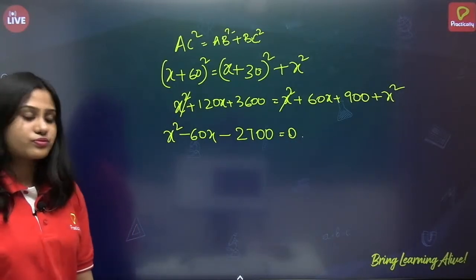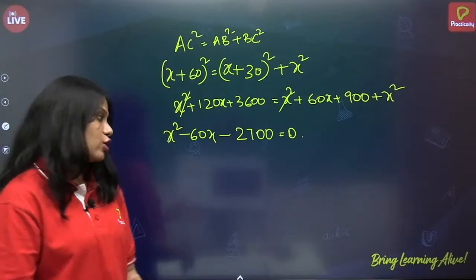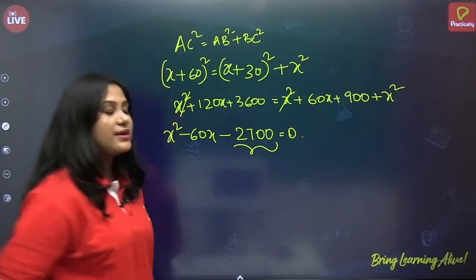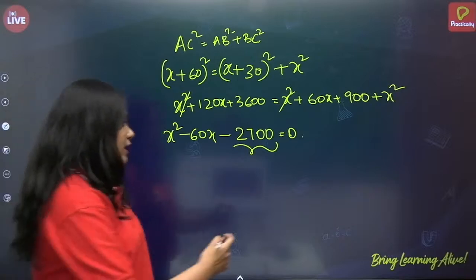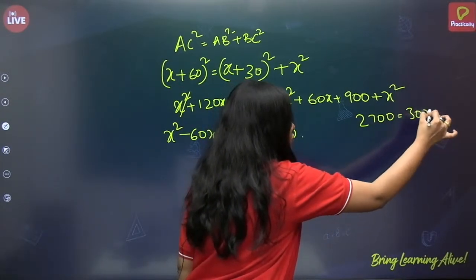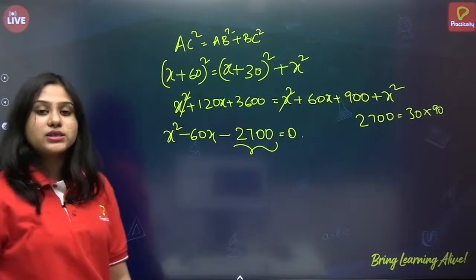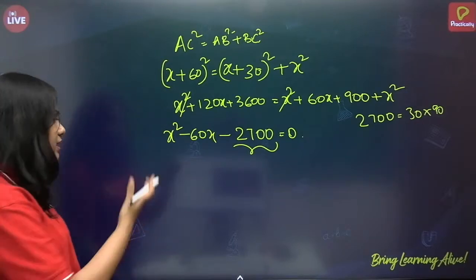Correct? So I got the quadratic equation. Now how do I solve? So I know that 2700 can be written as 30 into 90. Correct? So we know that minus 90 plus 30 is minus 60. So we can use the factorization method here.